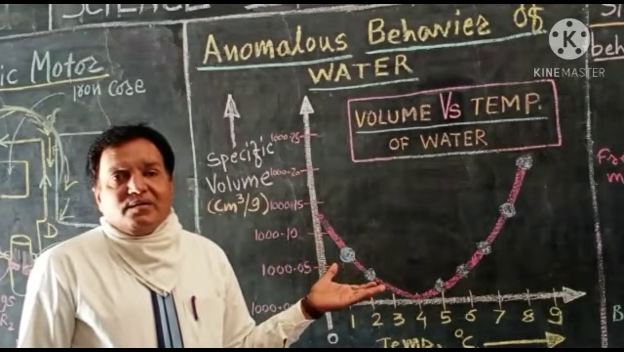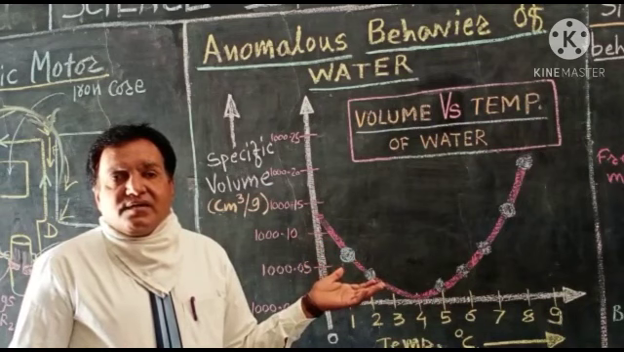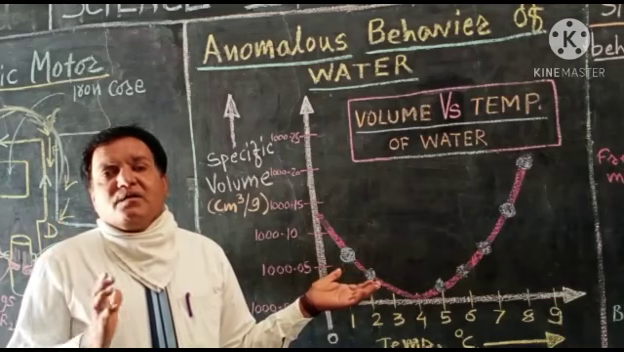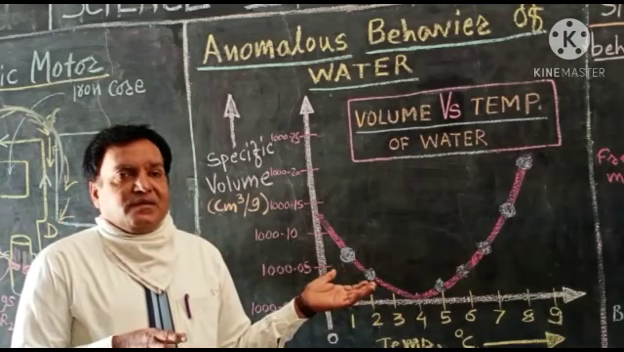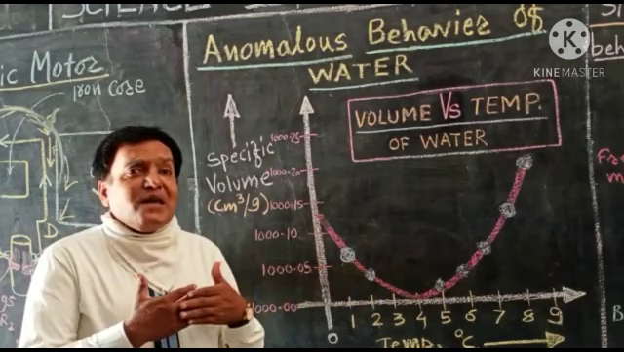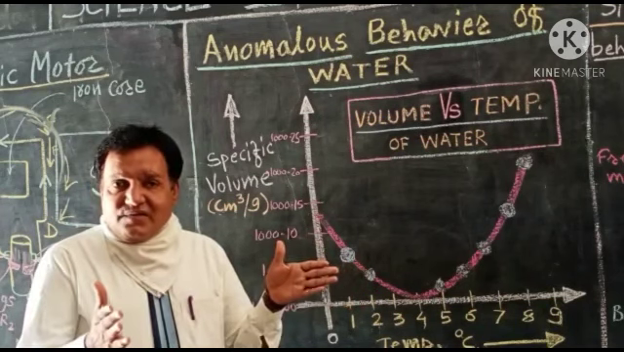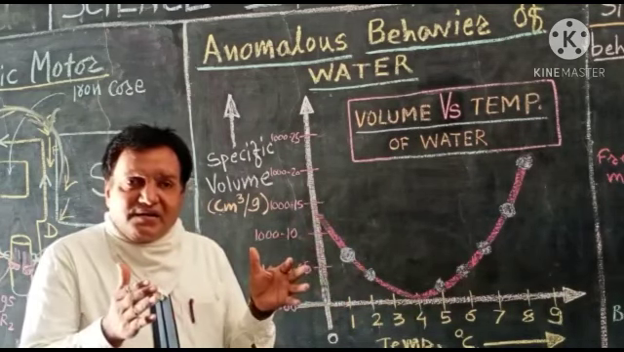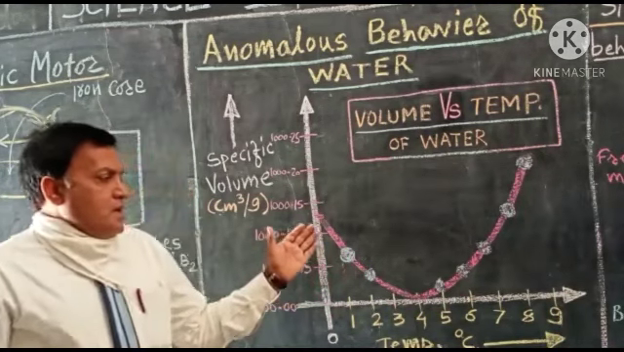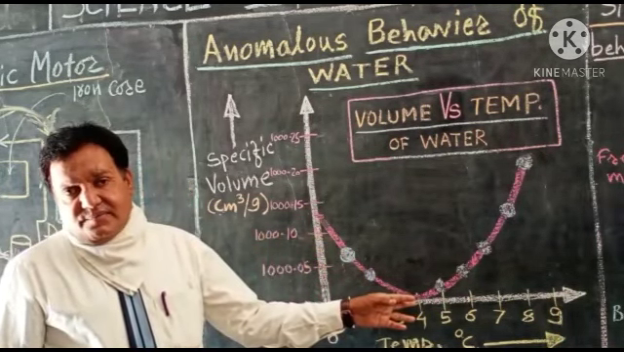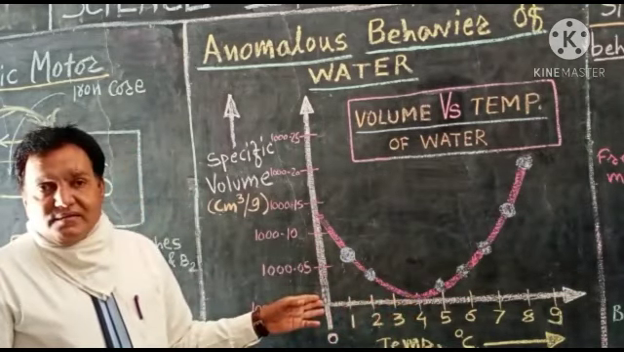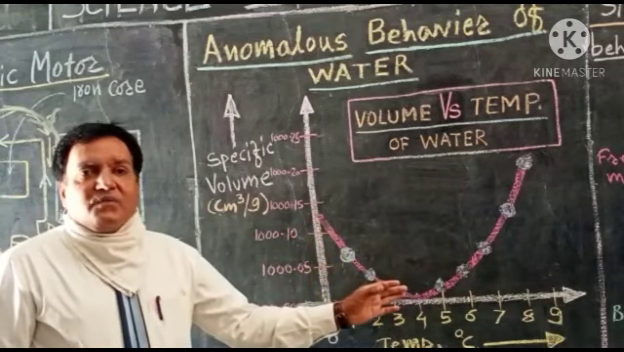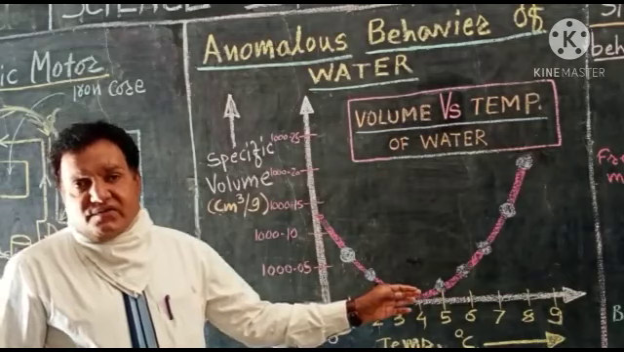But what is the property of a liquid? When it is heated, its temperature increases and its volume also increases. That is the property of a liquid. Increasing volume means it expands, but here volume decreases, means it contracts. So from 0 degree Celsius the volume decreases slowly, and when the temperature reaches 4 degree, its volume is minimum.